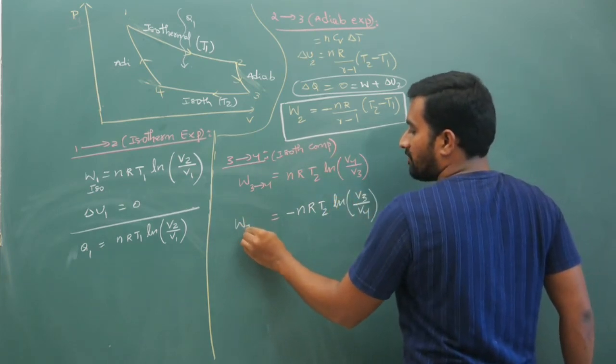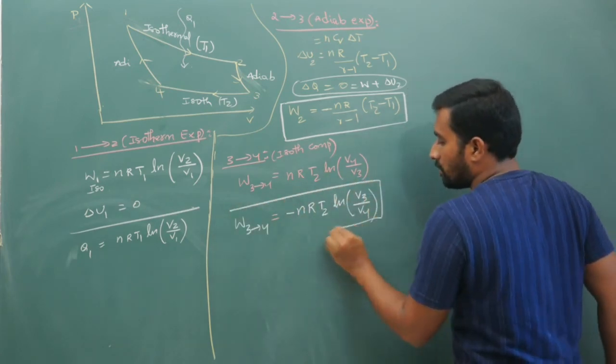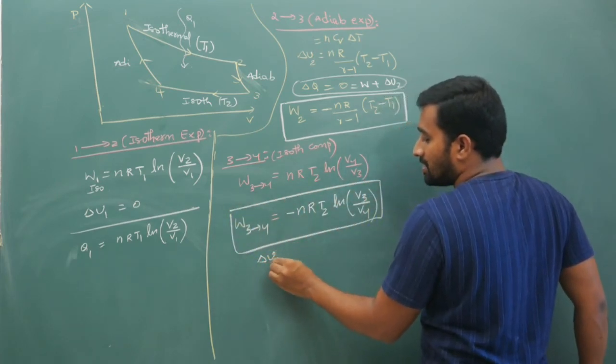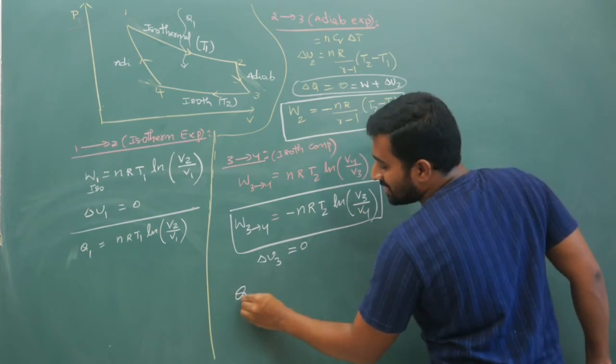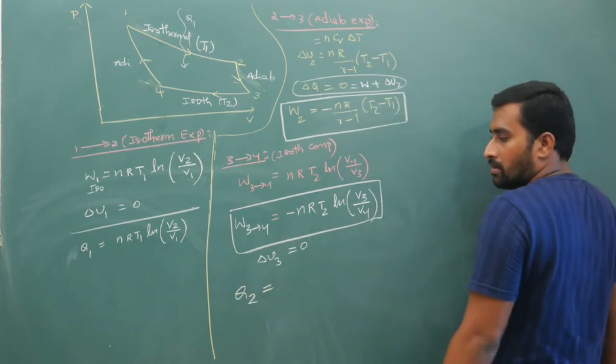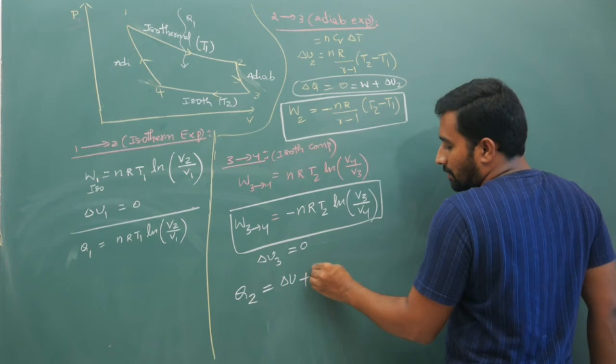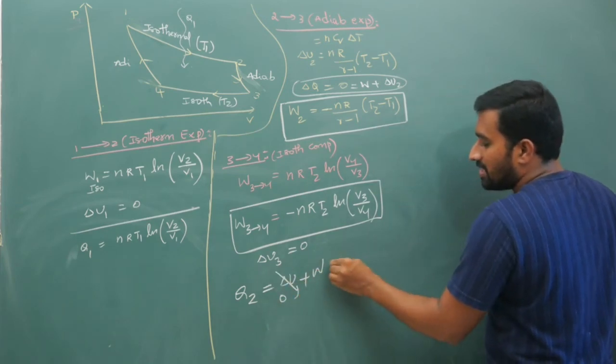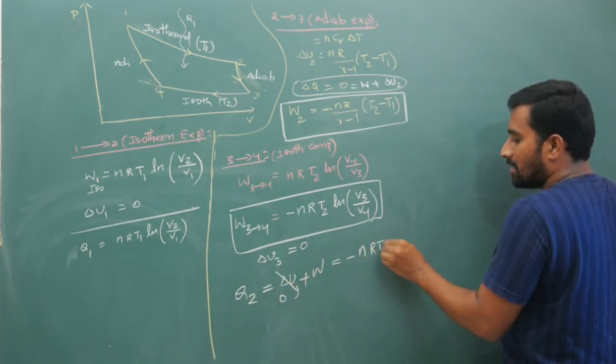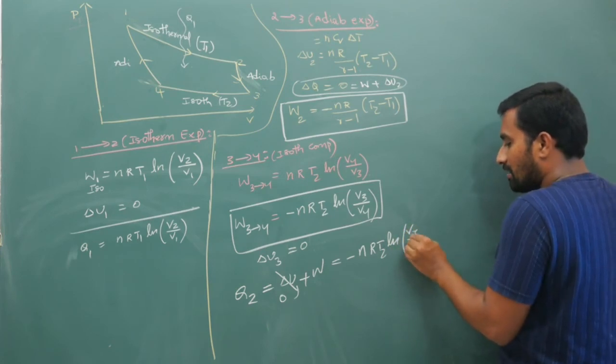Now here work done from 3 to 4 is this much. We are going to use this. Your internal energy change is 0. Your heat energy Q2 is delta U plus W, but delta U is 0. It is minus nRT2 ln of V3 by V4.